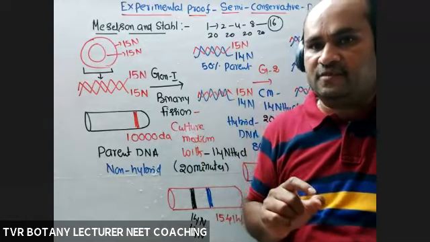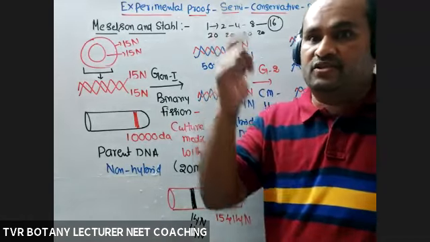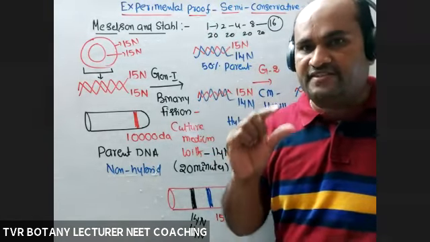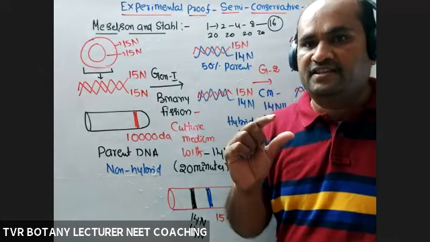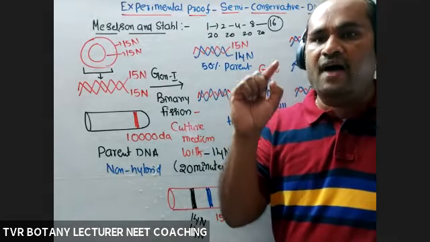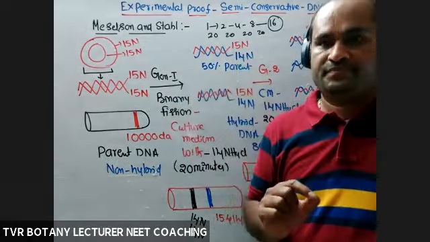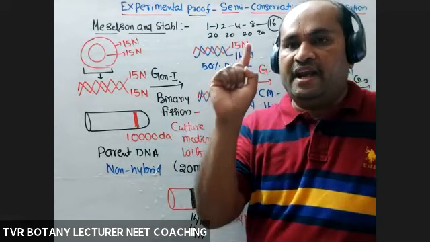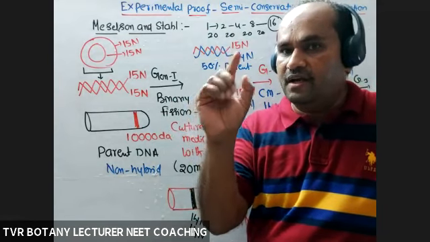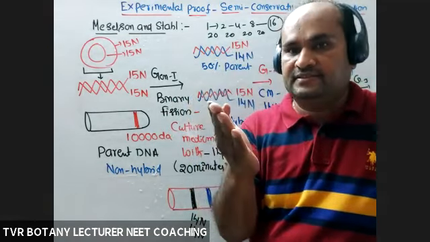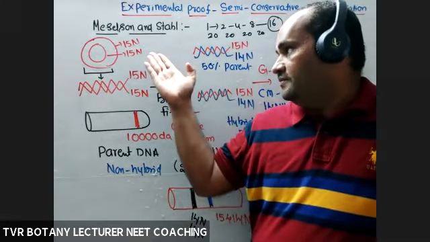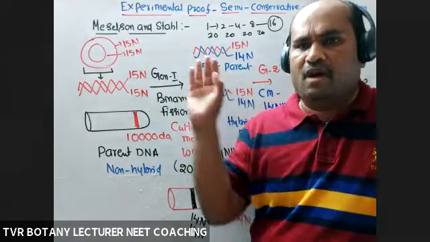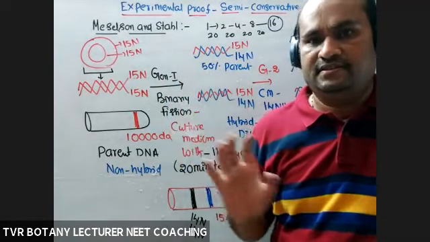But in the case of the Taylor experiment, radioactive isotope, radioactive thymidine, to demonstrate the semi-conservative method of replication in the chromosome of eukaryotes. Experimental plant, Vicia faba. These 15 and 14 are not radioactive, normal isotopes. Molecular weight is the difference. Okay, is it clear?